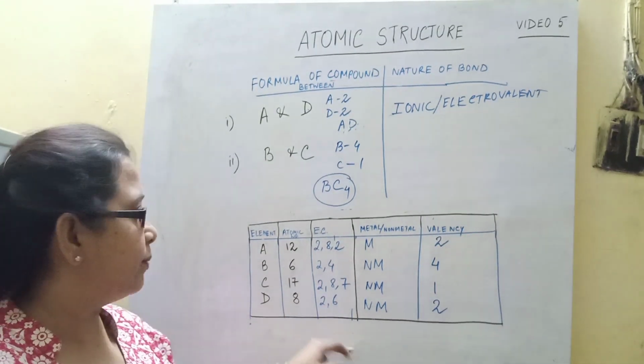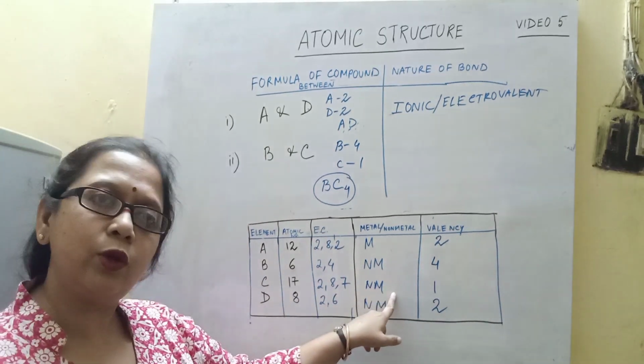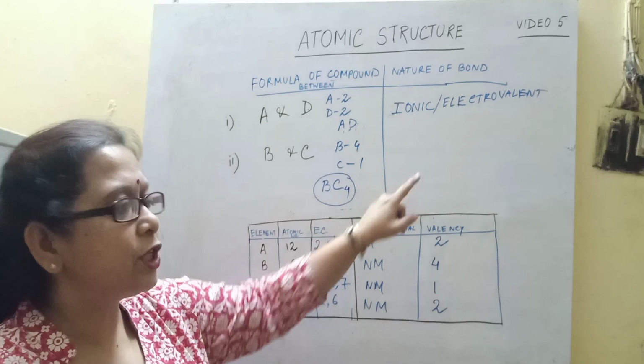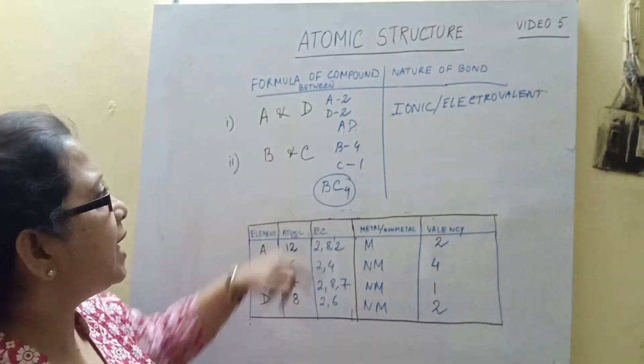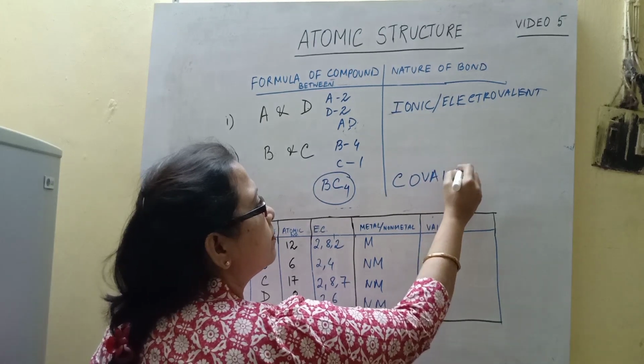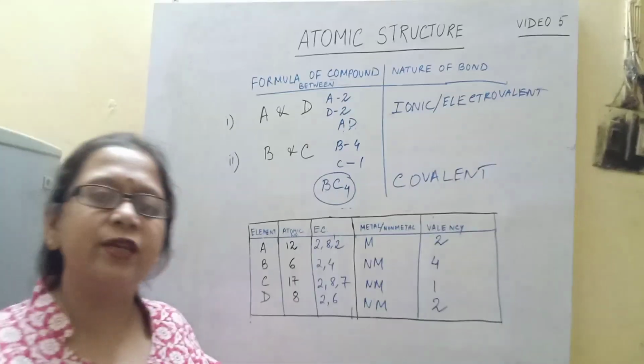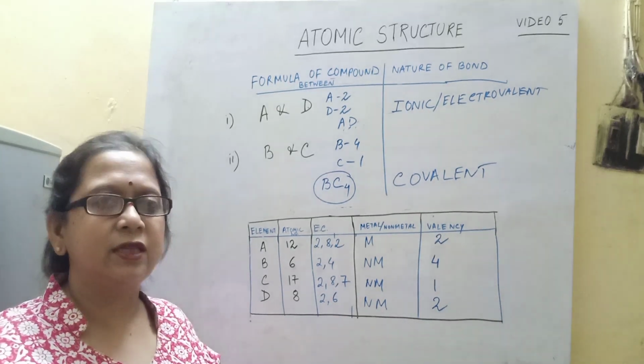And just have a look at the nature of the elements. B is also a non-metal, C is also a non-metal. So the nature of the bond between B and C will be covalent. So that brings us to the end of atomic structure.